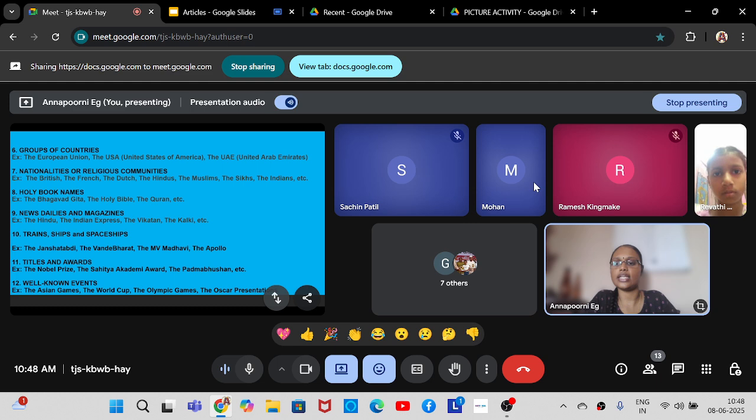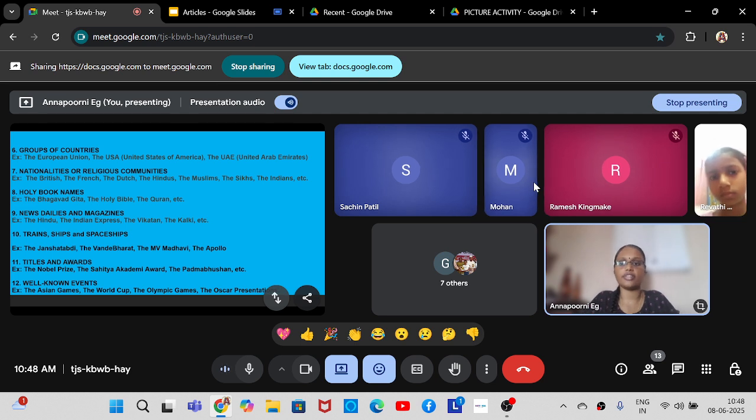So now coming to trains, ships and spaceships, you can see examples: the Janashadabdi, the name of a very popular train; the Vande Bharat, it's the trend of the day, right? Vande Bharat trains. The MV Madhavi, the name of a ship. The Apollo is again the name of a spaceship. So names of trains, ships, spaceships can all be considered when you are using the definite article.